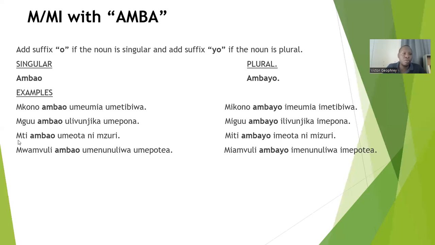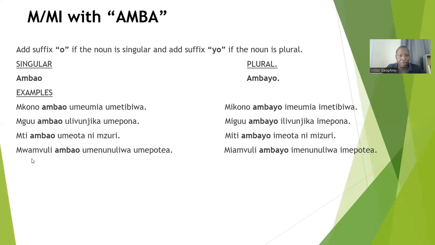Mti ambao umeota ni mzuri. In plural, it will be miti ambayo imeota ni mizuri.